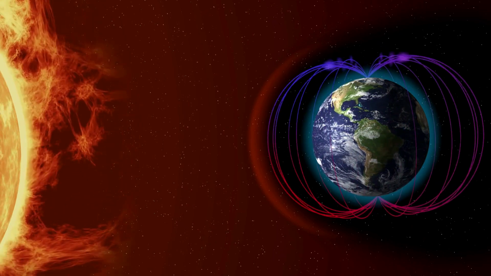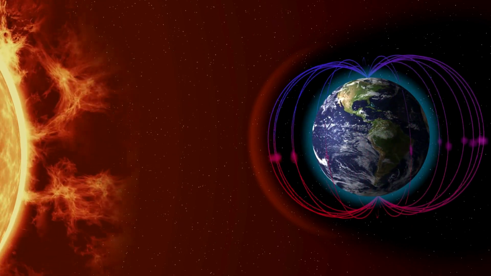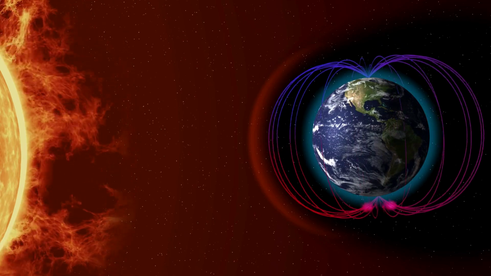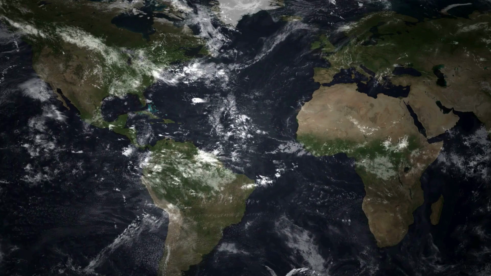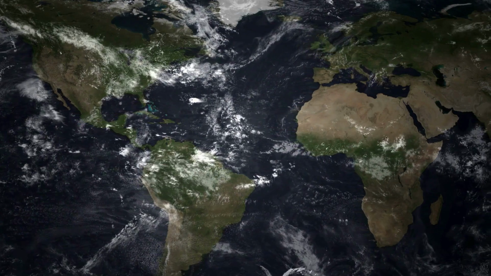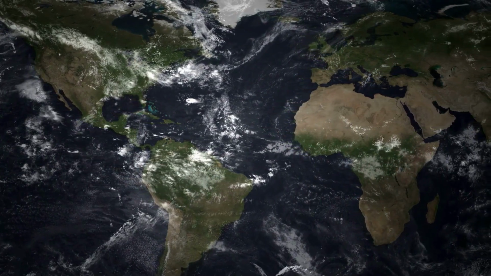The Earth's magnetic field is generated by the dynamo effect that occurs in the planet's core. This effect is driven by the movement of molten iron and nickel in the liquid outer core. The Earth's core consists of two parts, the solid inner core and the liquid outer core. Although the inner core has a temperature of about 700 degrees Celsius, it is solid due to extreme pressure.